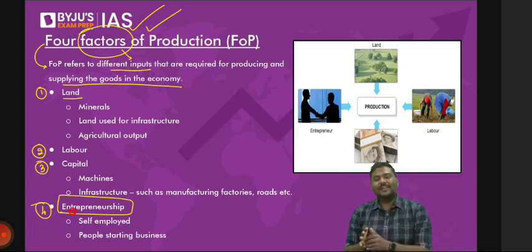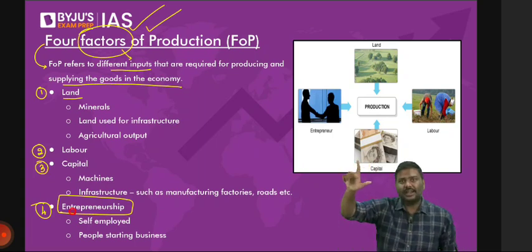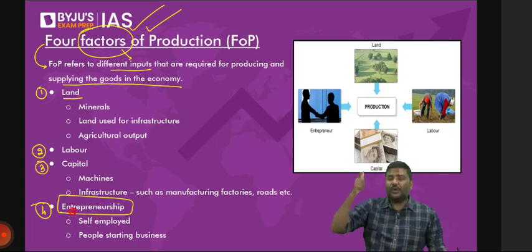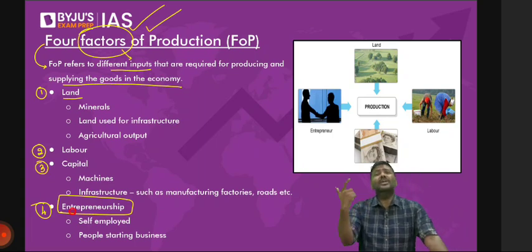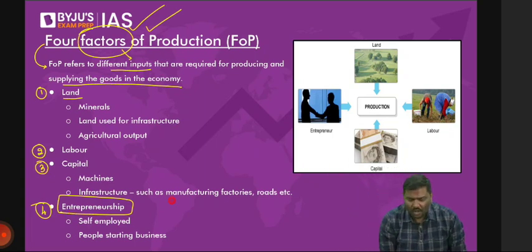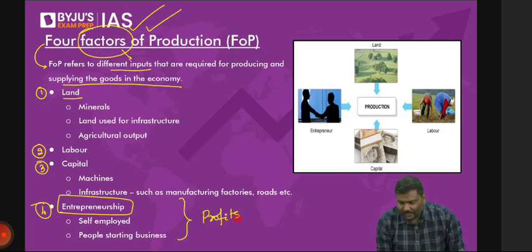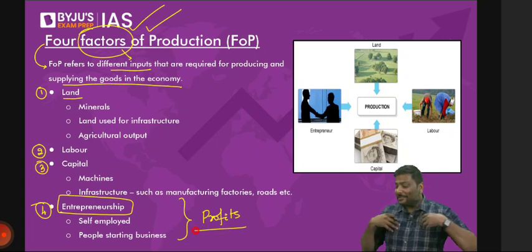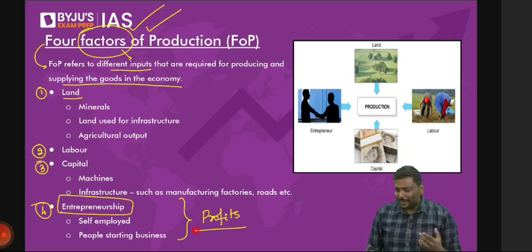The entrepreneur is the person who is going to invest, take a risk in the market, produce goods, and sell them in the market. Now tell me, if you're taking a risk, if you're investing money, why? What is the reason you're ready to take a risk? All of you agree, to earn profits? Some of you are saying, sir, to get a good life. I'll make a very liberal interpretation here: when you say a good life, you mean profits.